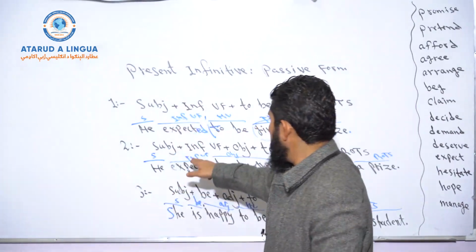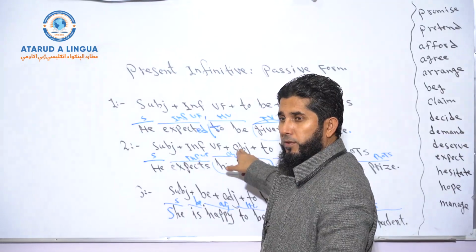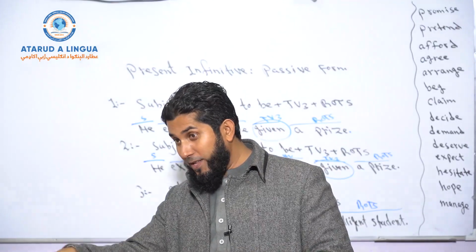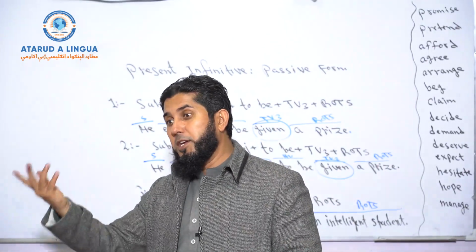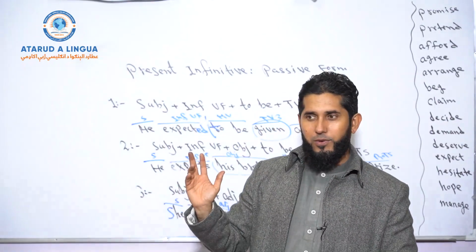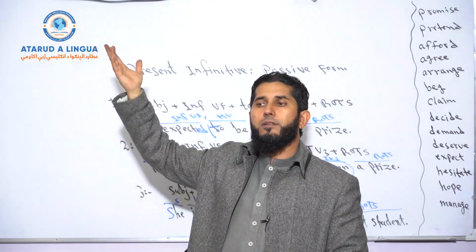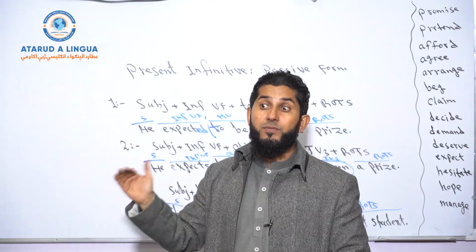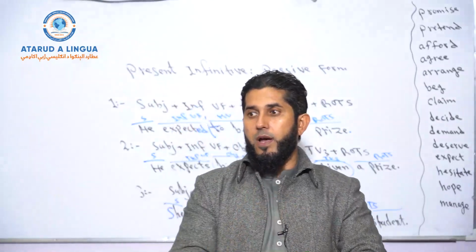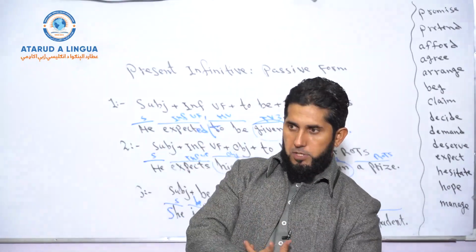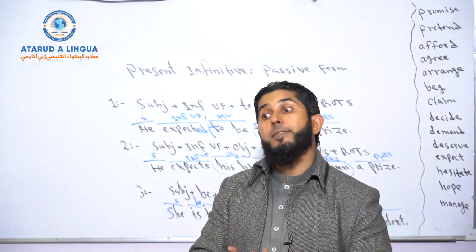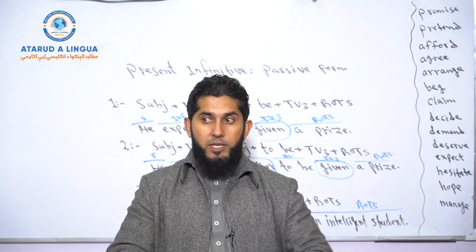So if you want to use the second structure, the object should be the receiver of the action. According to your sentence, he promised his father. His father should be the receiver of the action. But you say to be eaten pizza, so now pizza becomes the receiver of the action. That doesn't make sense. That's incorrect, right? Okay, so he promised his father to be taken to India for treatment. He promised his father to be given, for example, something. He promised his father to be taken good care of, for example. He promised his father to be respected a lot by him, by his other sons.